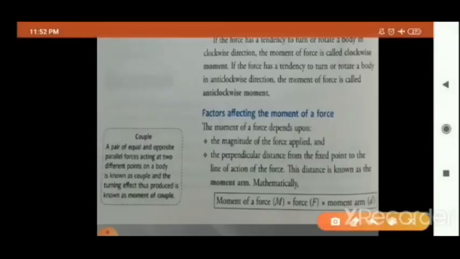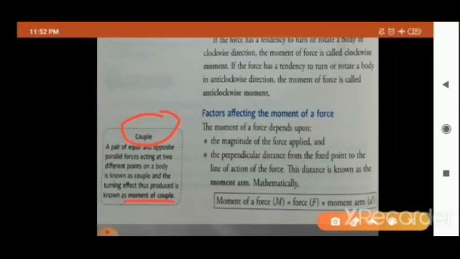Here one more thing is given. Couple. What is couple? A pair of equal and opposite parallel forces acting at two different points on a body is known as couple, and the turning effect thus produced is known as moment of couple.